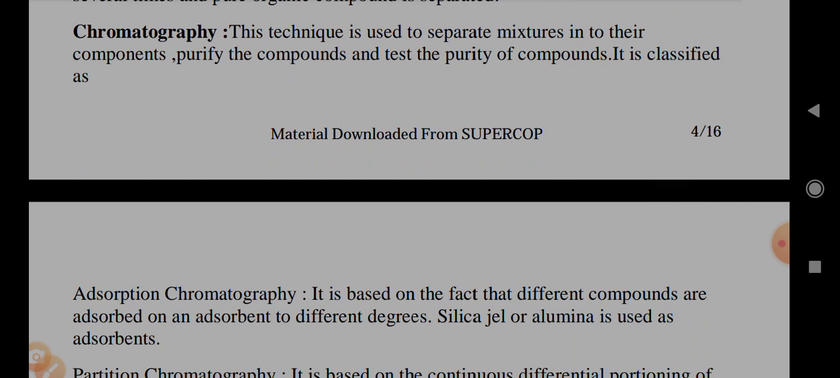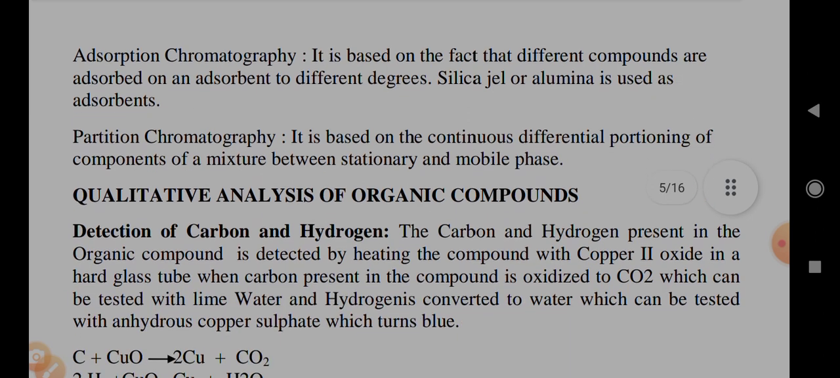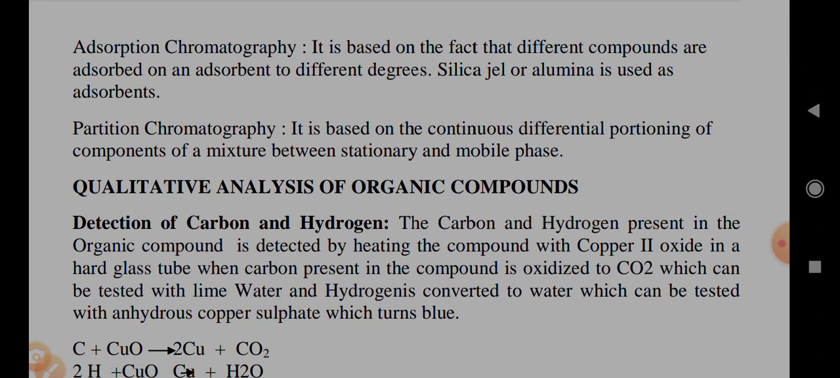Chromatography. This technique is used to separate mixtures into their components, purify the compounds, and test the purity of compounds. Adsorption chromatography is based on the fact that different compounds are adsorbed on an adsorbent to different degrees. Silica gel or alumina is used as adsorbents. Partition chromatography is based on the continuous differential partitioning of components of a mixture between a stationary and mobile phase.